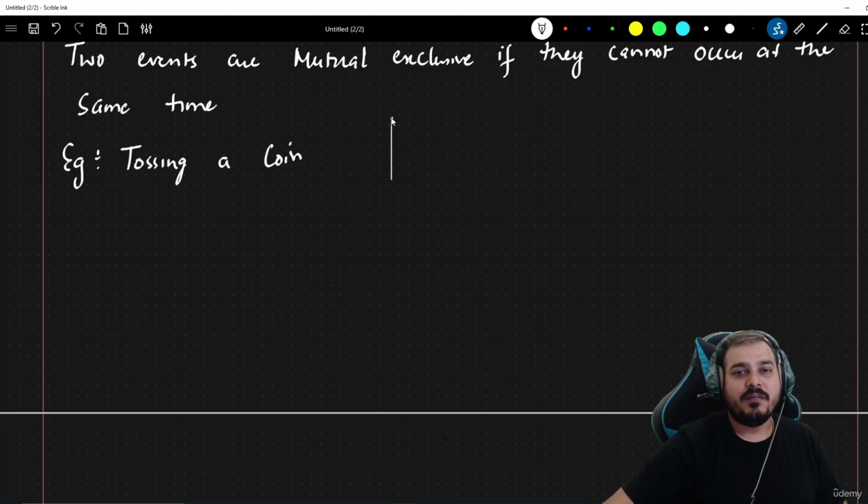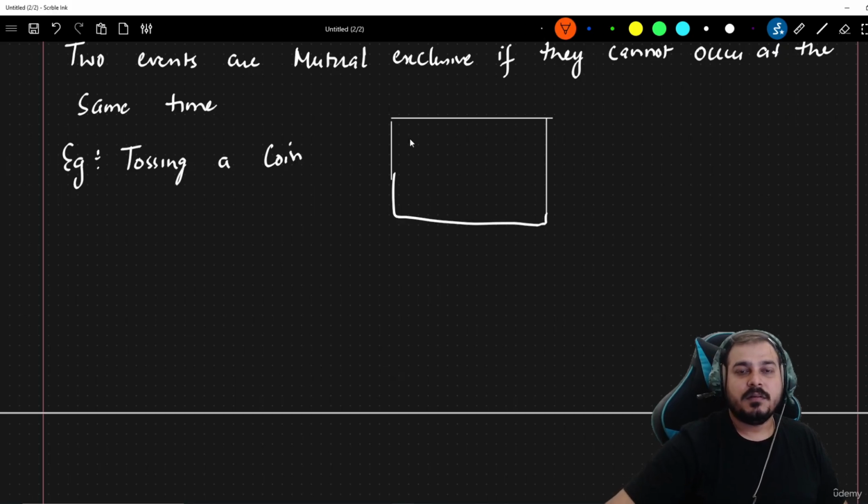If I try to draw a Venn diagram, it will look something like this. Suppose I am tossing a coin. I may either get head or tail. There will be no overlapping.